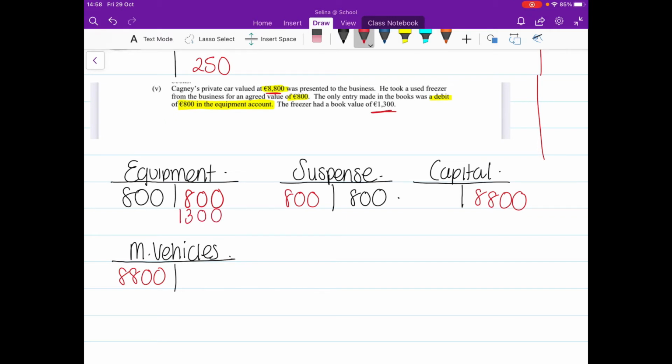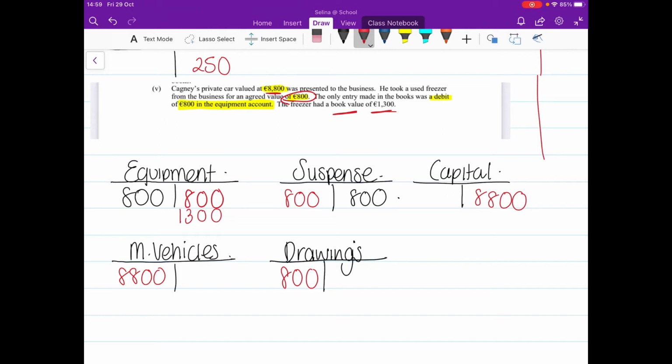Okay, and it was given to Cagney at an agreed value of €800. So the drawings value is going to be €800. Drawings are always on the debit side, and we're going to go €800 into the drawings account on the debit side. That was because the freezer was taken. Now, the freezer had a value of €1,300, and they gave it to Cagney at an agreed value of €800.